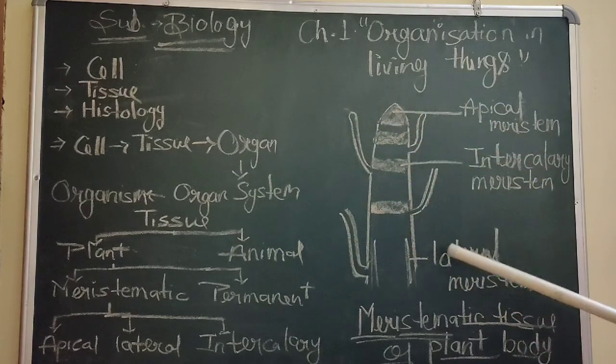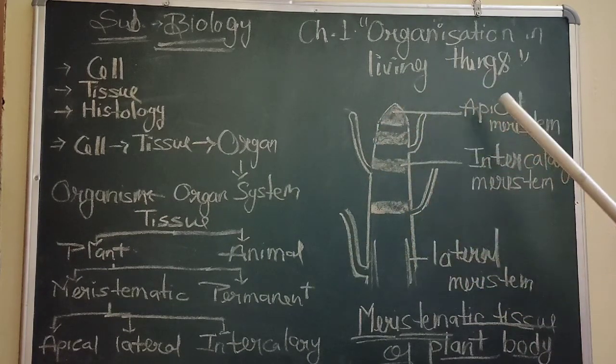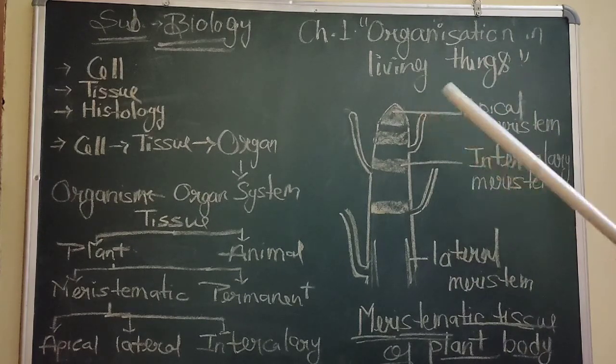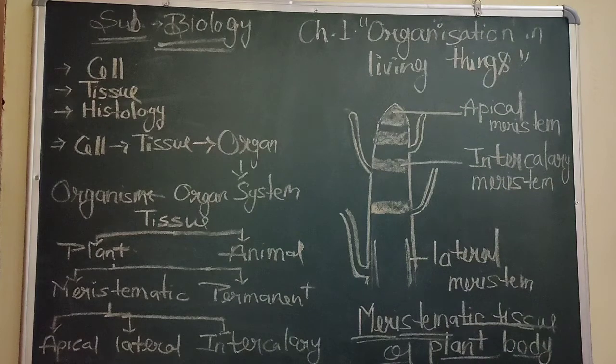It is a structure of a root. Where is apical meristem found? It is found at the growth tip of stem and root, either root apex or shoot apex. Sometimes it is also found in the leaves, as I said earlier. Now, second is lateral meristem.